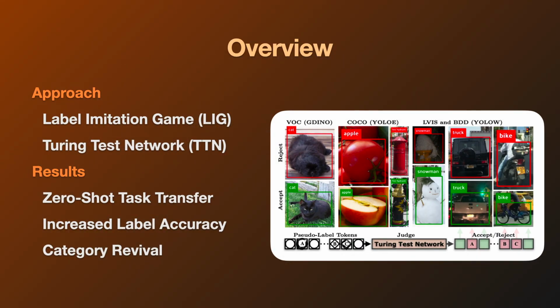Next, let's talk about the motivation and details for the label imitation game, which we use to train our Turing test network. After training, we perform pseudo-label pruning, which results in zero-shot task transfer, increased label accuracy, and a phenomenon for downstream trained models we call category revival.